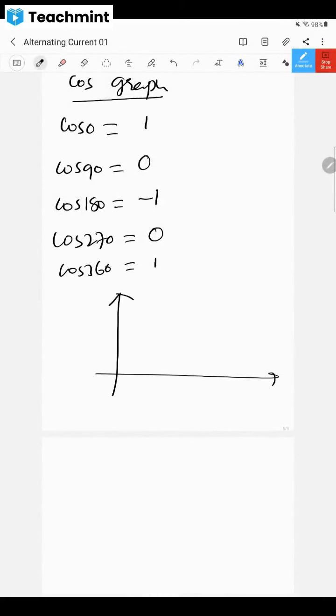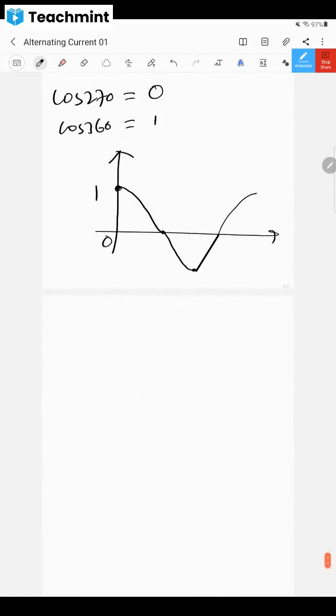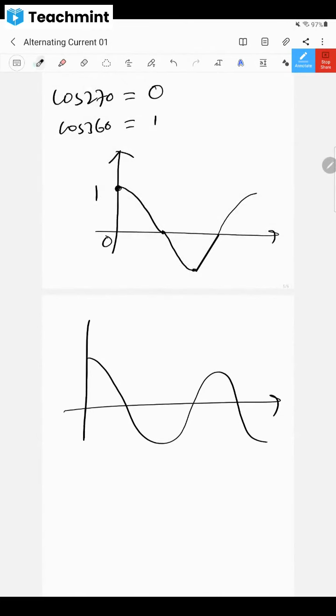In the form of a graph, cos 0, look at this. At 0 it is 1, no? Cos 90 is 0. Cos 180 is -1. Next, cos 270 is 0. Cos 360 is 1. Look at this, this is the graph of cos. This is how the cos graph looks.